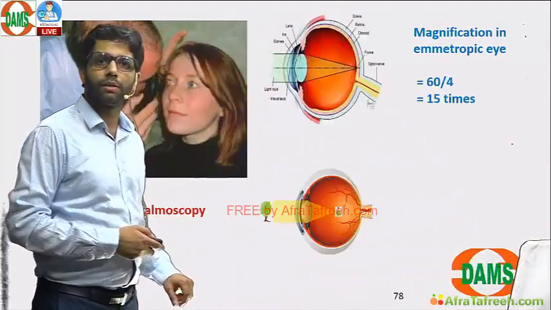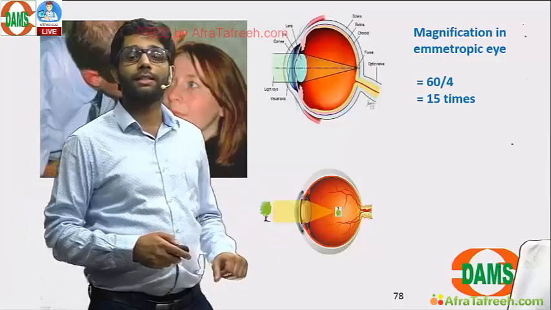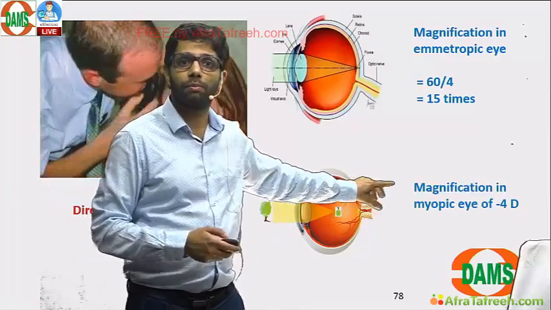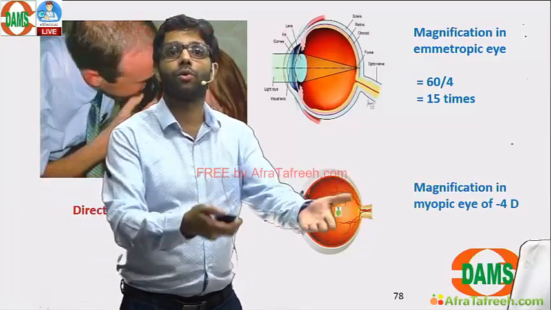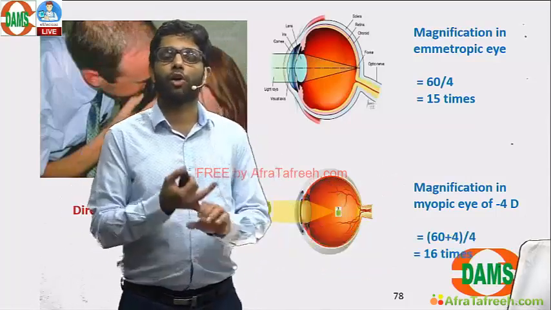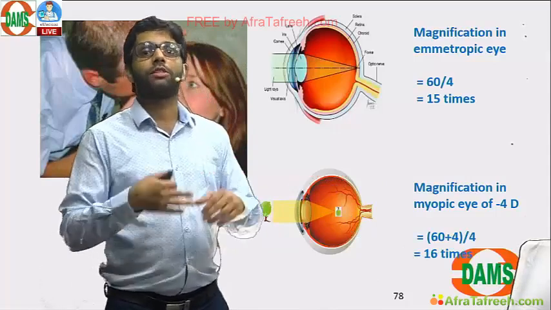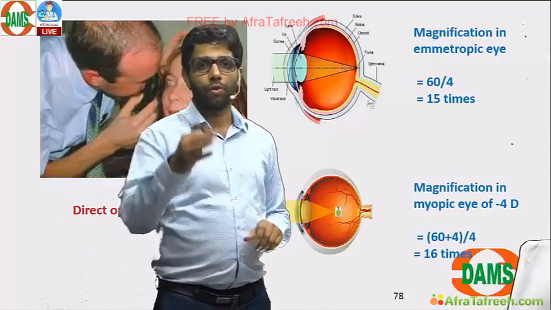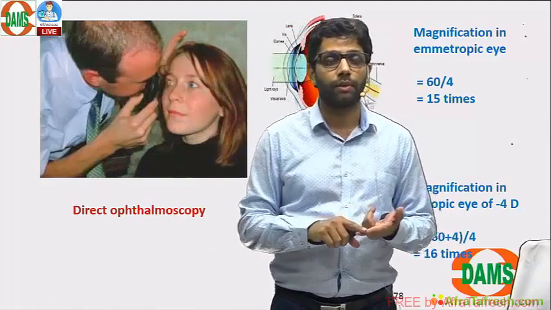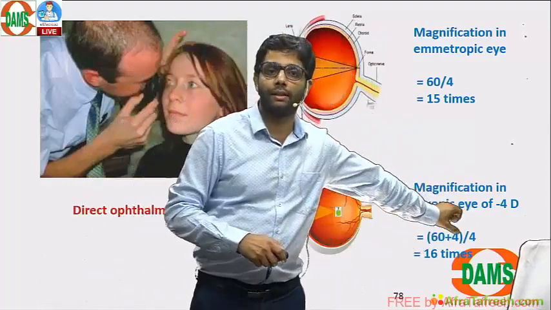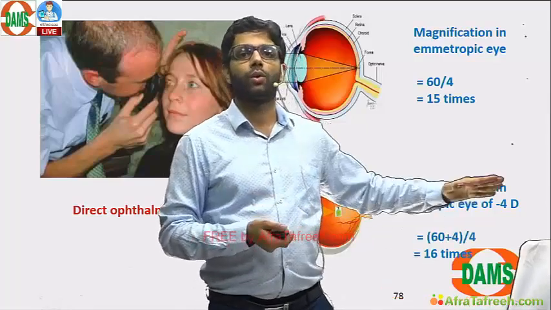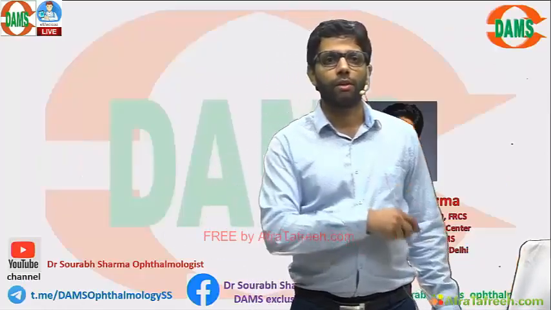Maths is good, 15 times. But magnification in the myopic: myopic has more converging power, meaning more power than 60. Minus 4 myopia means the power of the eye will be 60 plus 4. 64 divided by 4, 16 times will be the magnification. Myopia has more power than emmetropia, which has more power than hypermetropia. If you have plus 2 spectacles, your eye power is 60 minus 2, 58 diopters. That is why it is diverging behind the retina. So more power in myopia, then emmetropia, then hypermetropia, and you can calculate the formulas of direct and indirect ophthalmoscope.